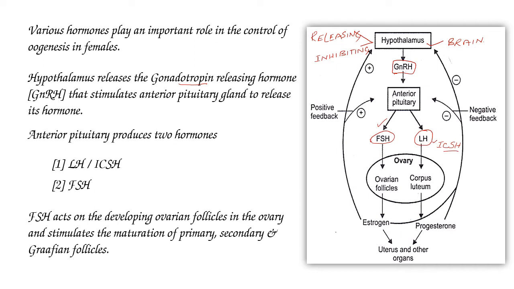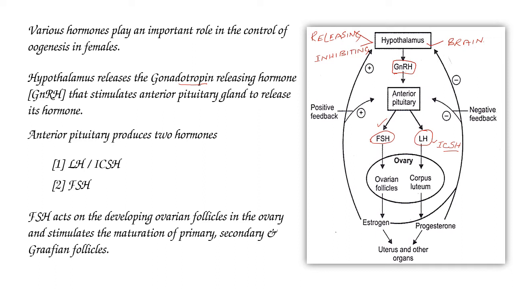Now this gonadotropin hormone, follicle stimulating hormone, acts on developing ovarian follicles. Just now we discussed primary follicles. It stimulates the maturation of primary, secondary and Graafian follicles.